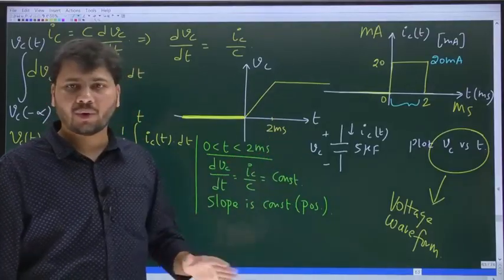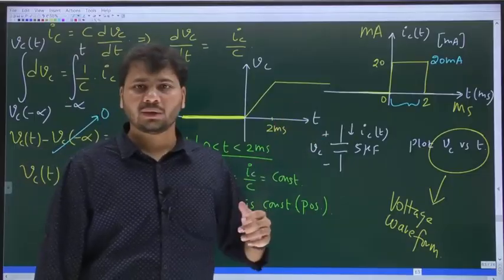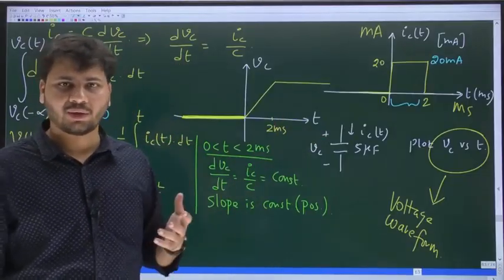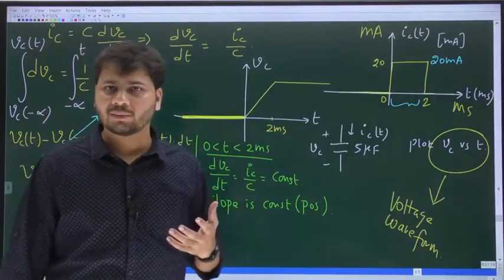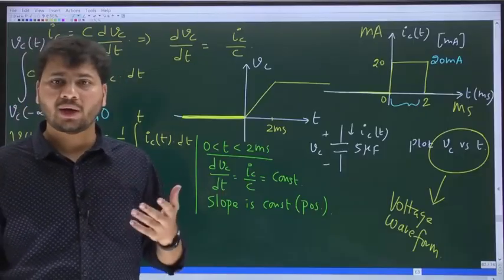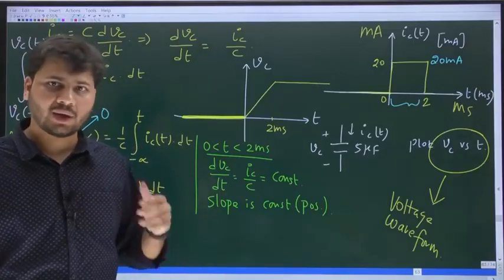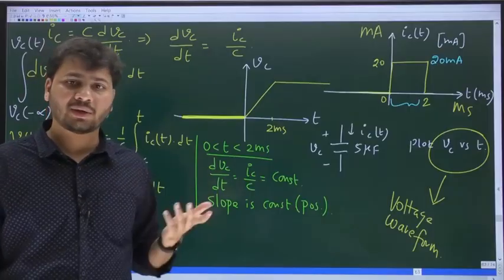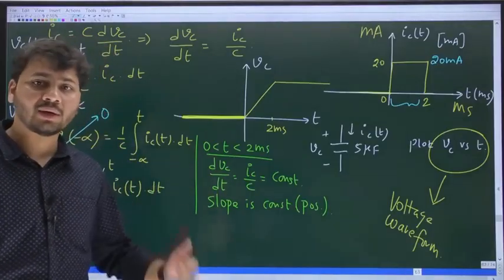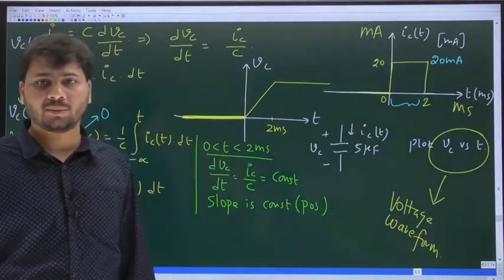But beyond t equal to 2 milliseconds, the current becomes 0. Again, when the current becomes 0, it is the voltage drop that becomes constant, not 0. Current 0 does not mean voltage drop is 0. Voltage becomes constant. It is the rate of change of voltage that becomes 0.